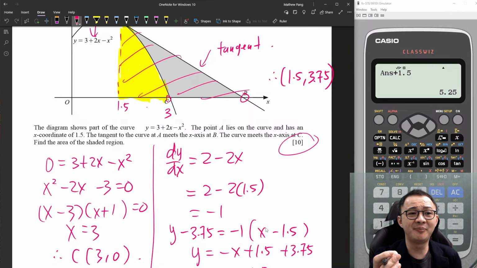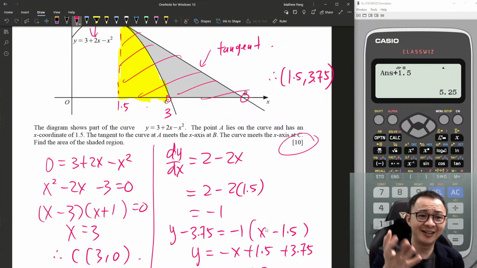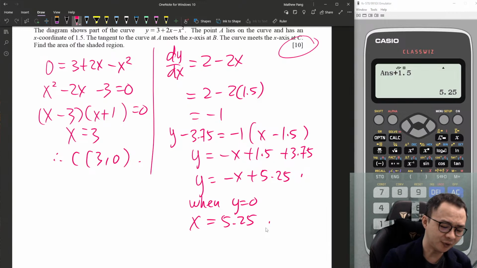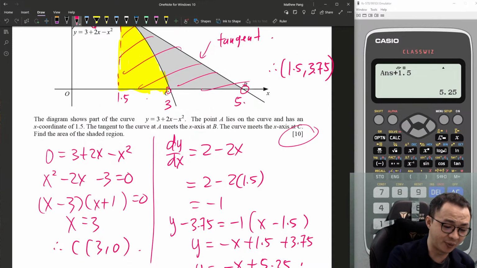Alright, I want to find the coordinate B. Coordinate B is basically the x-intercept. Make y 0. When y equals 0, x equals 5.25. So yeah, I got the coordinate B now, which is (5.25, 0).